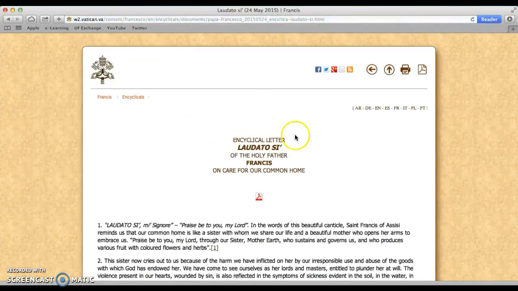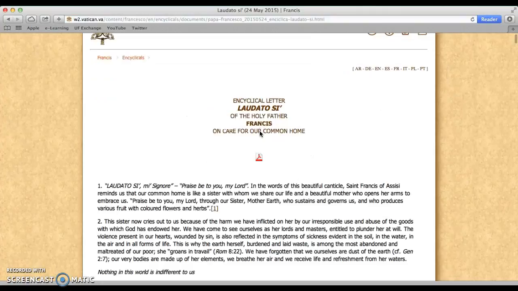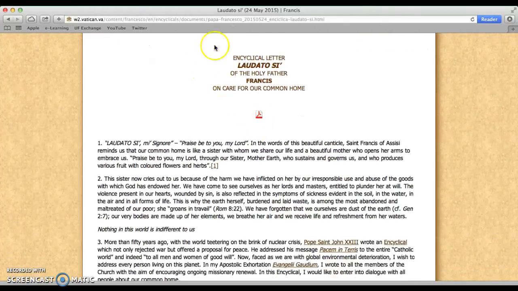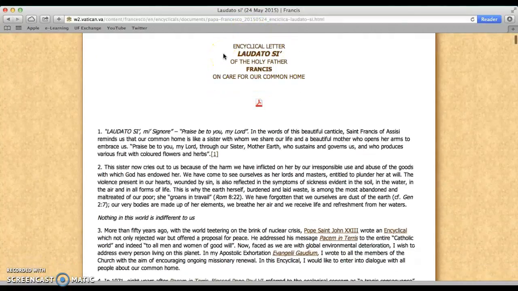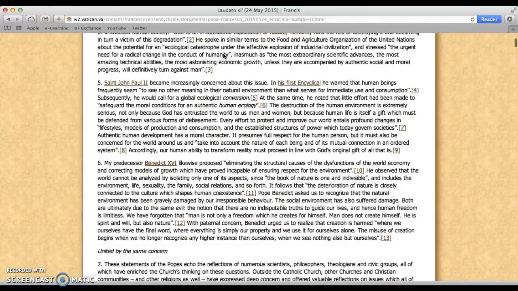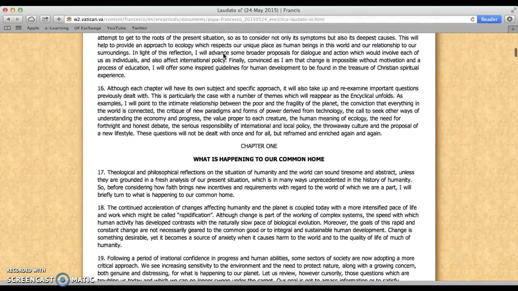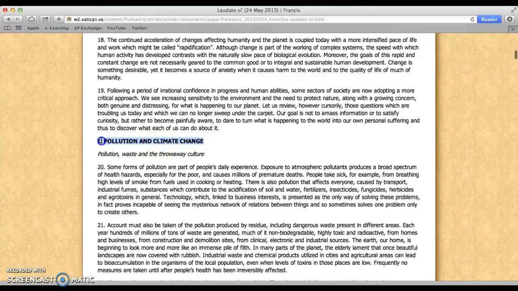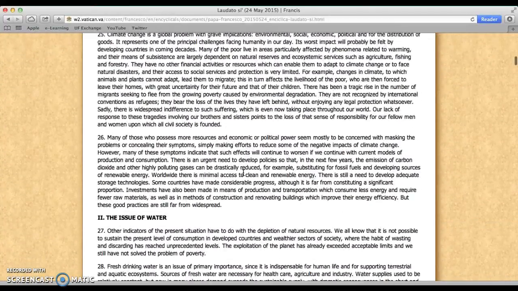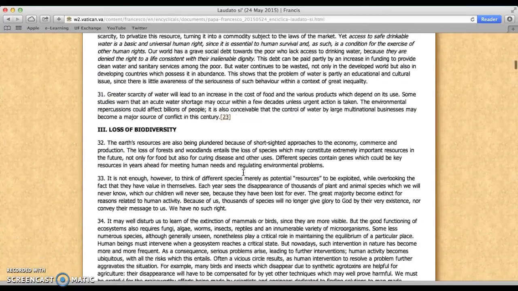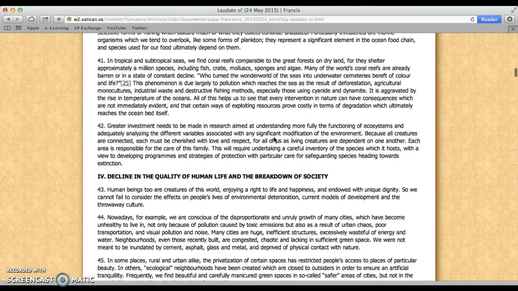So we're going to look through the first one, Laudato Si. For the assignment, I want you to be skimming over both encyclicals and choosing a section or a chapter from it to write and reflect on. In this encyclical, Pope Francis talks a lot about the environment and how to take care of the planet that God has given us. So if that appeals to you, this might be a great encyclical for you to dissect. He talks about what's happening in our world, pollution and climate change, and different things that are important to the world that we live in. So if this appeals to you, I would suggest you just skim it over, read one of the sections, and write about it.